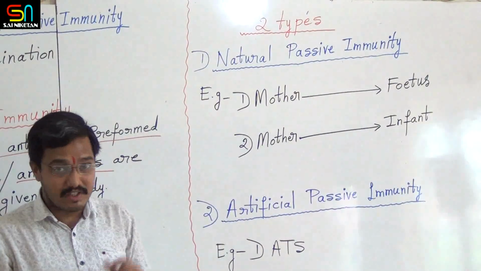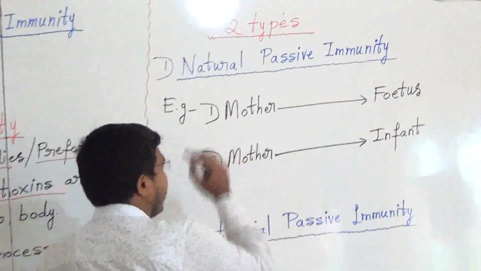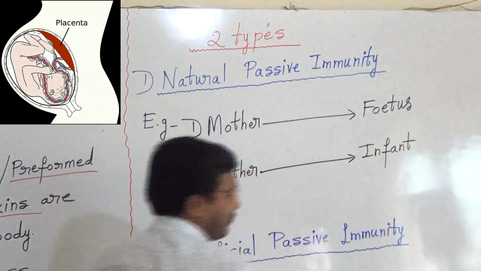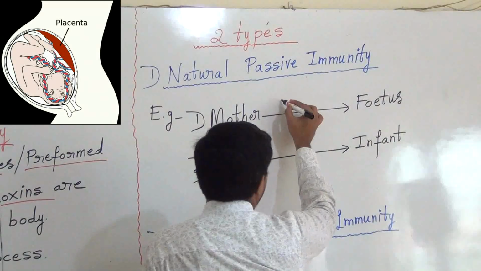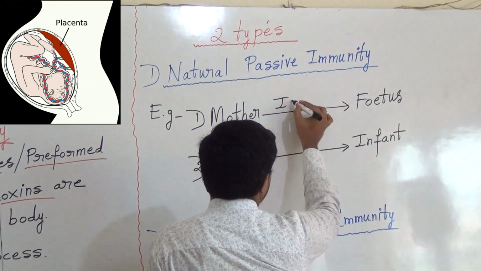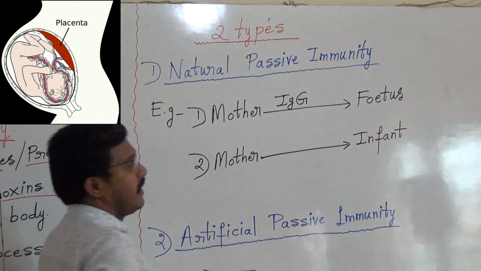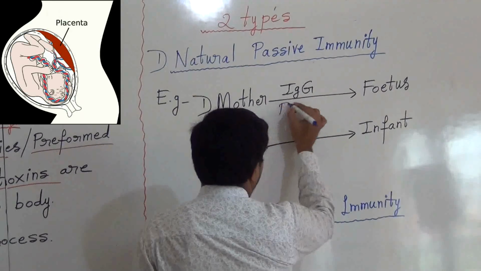Listen carefully. Naturally, from mother to fetus, as we discussed in the last class, one antibody goes from mother to fetus, that is called IgG. It is the smallest antibody that goes through the placenta.